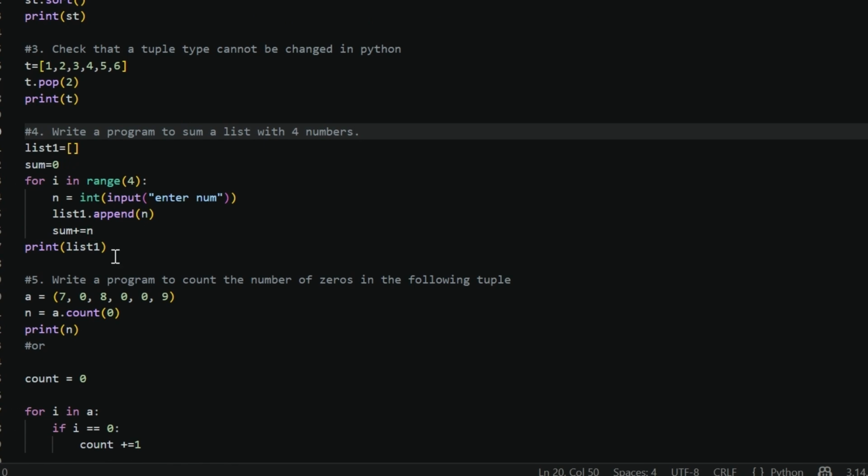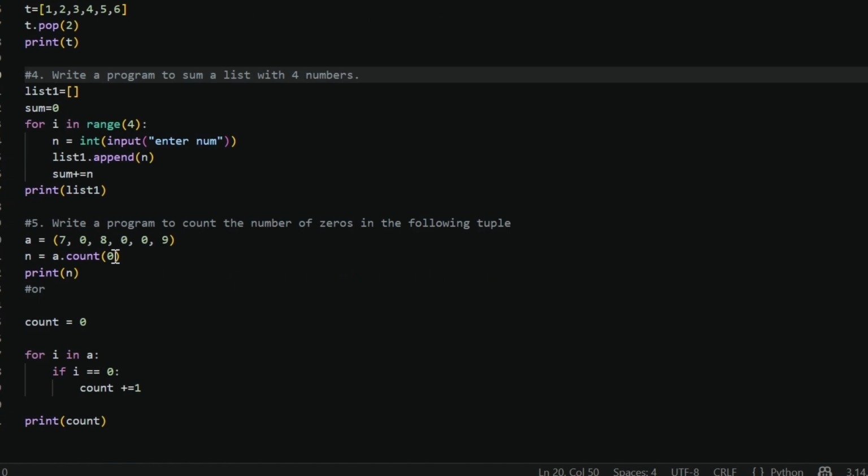Write a program to count the number of zeros, how many times zero occurs. We already know the count function, like this. A is a tuple, and we are counting how many times zero occurs, storing it in n and printing n.